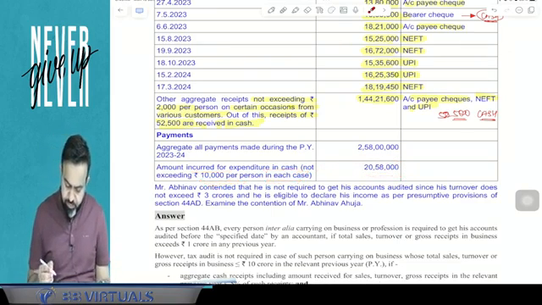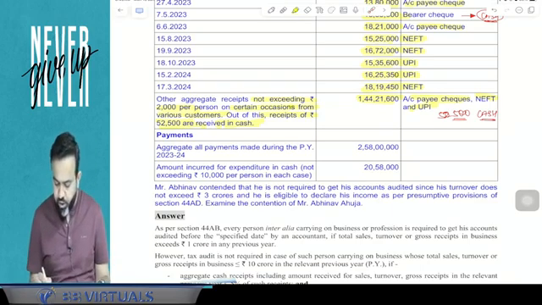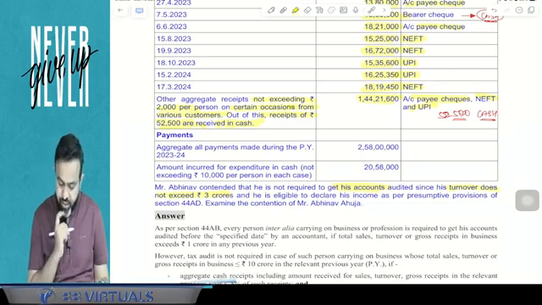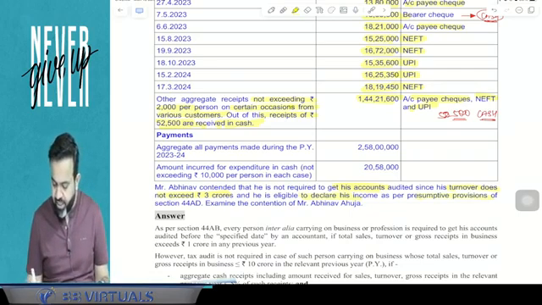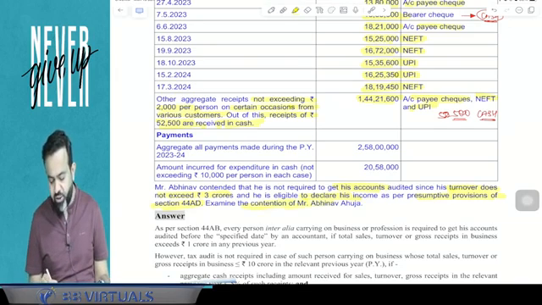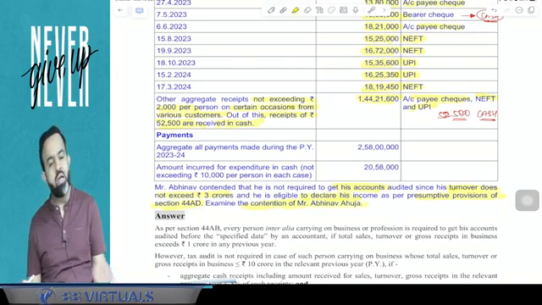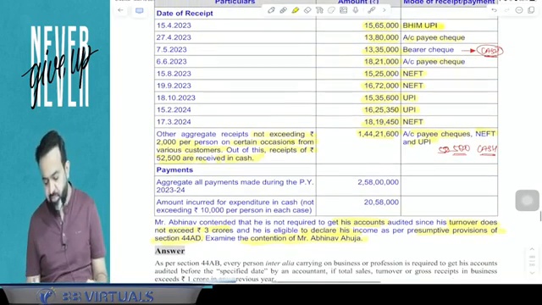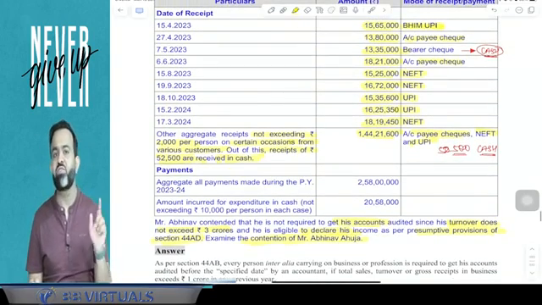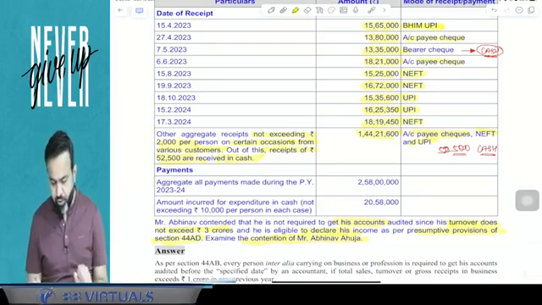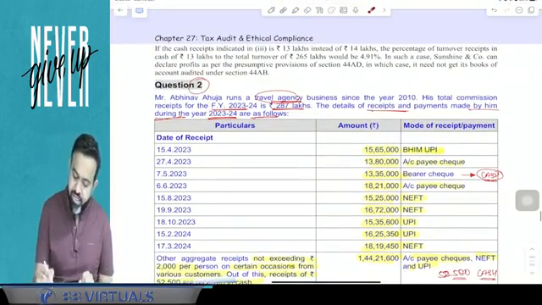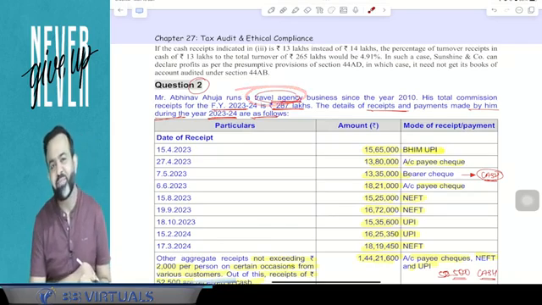Now Mr. Abhinav contended that he is not required to get his account audited since the turnover does not exceed the 3 crore, and he is eligible to declare his income as per the presumptive provision of section 44AD, examining the contention of Mr. Abhinav Ahuja. Now guys, first point is, can he claim the 44AD benefit or not? Answer is no, he cannot claim the 44AD. Why he cannot claim the 44AD? Because that person is engaged in the travel agency business.